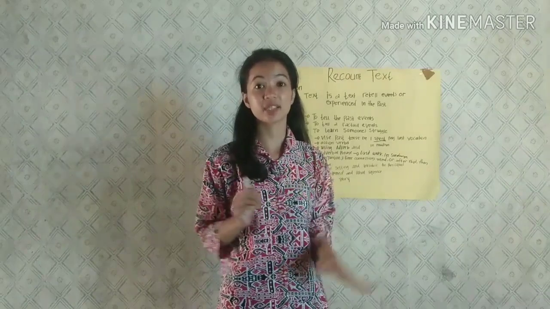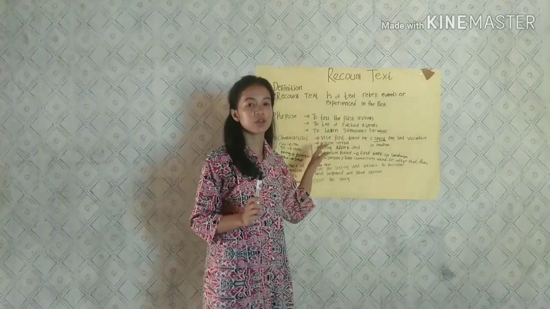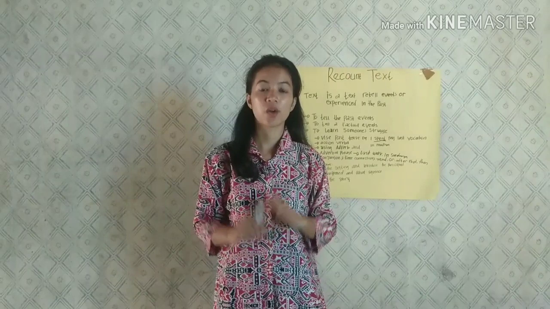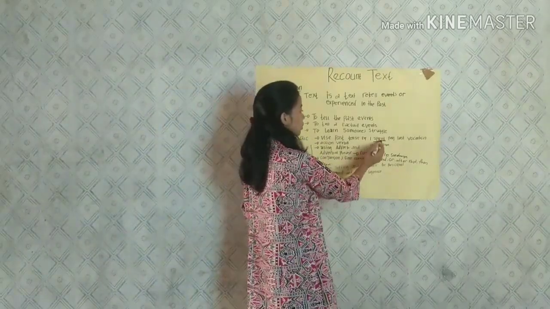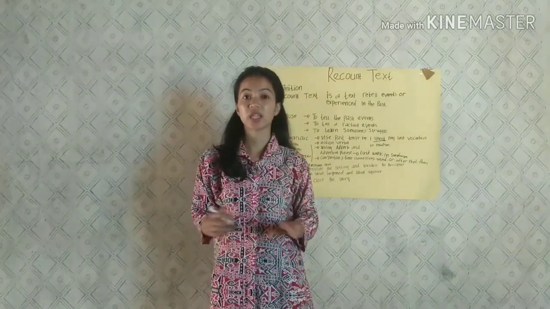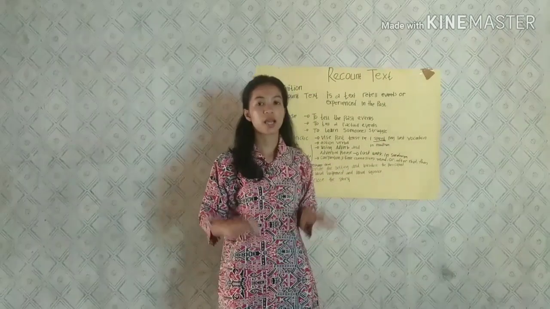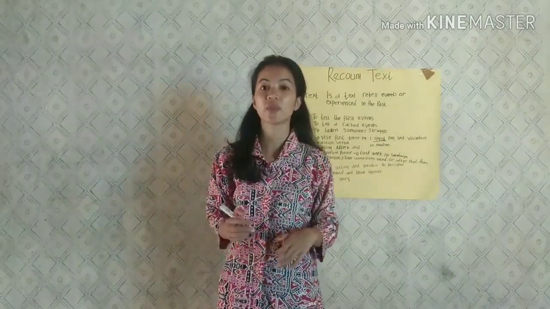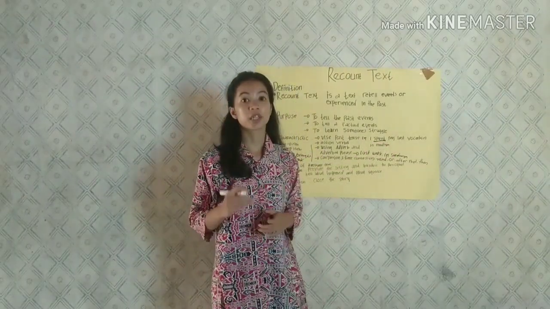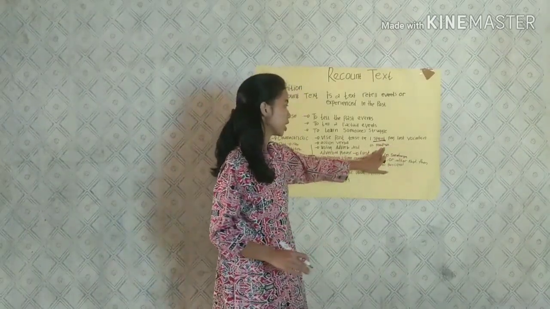Okay, for the characteristic of recount text, you can see here, the first one, recount text uses past tense. For the past tense, the verb is in a past form. For example, see here, I spent my last vacation in Madiun. You can see here, the T. What is the T? The T indicates the verb, and the verb here is spend. So spent is the past form. I spent my last vacation in Madiun.